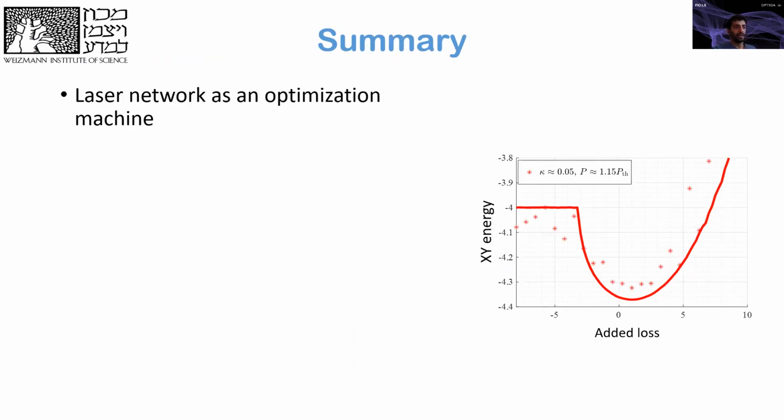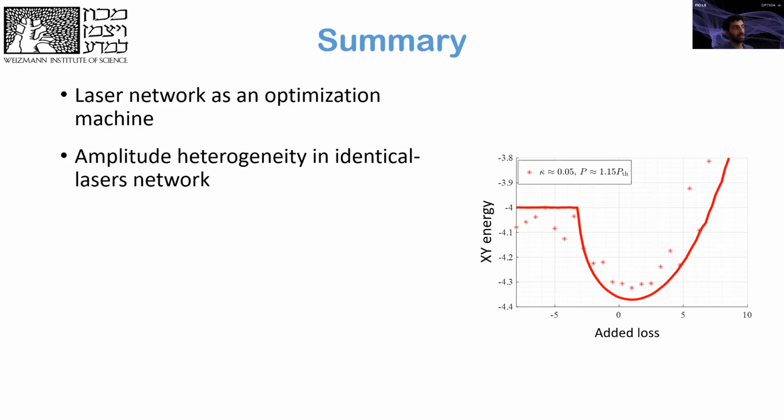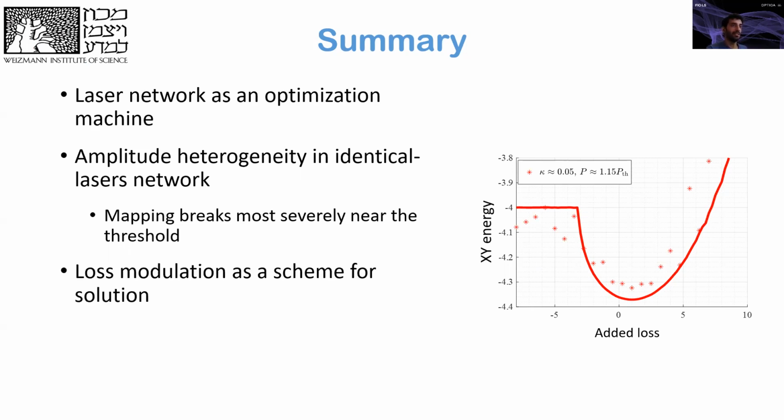So in this work, we demonstrated the use of a laser network as an optimization machine, and we discussed the problem of amplitude heterogeneity. We showed that as the system gets closer and closer to the threshold, the amplitude heterogeneity increases, and therefore the mapping to the XY spin system breaks. We also suggested a scheme to solve this amplitude heterogeneity problem by controlling the loss rate of each of the lasers independently, and by that restoring the accurate mapping of the laser state to the XY spin system.